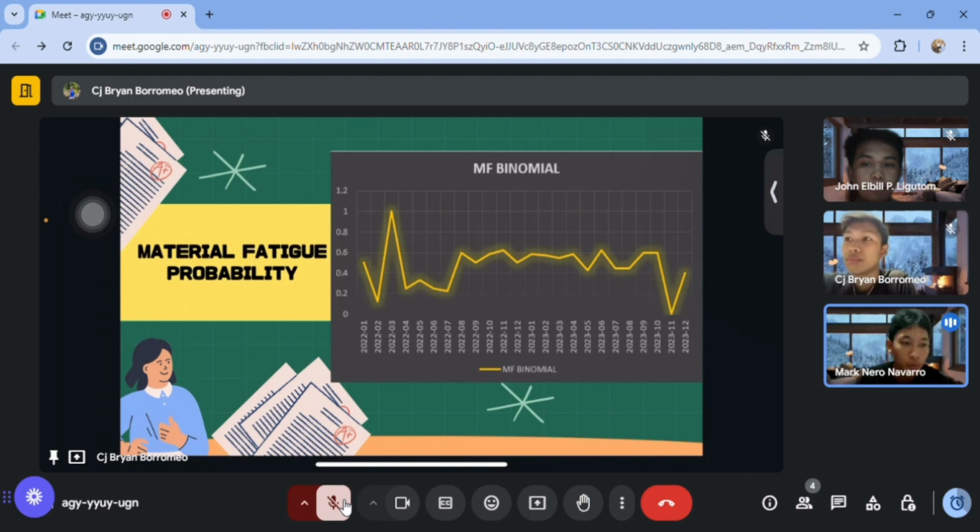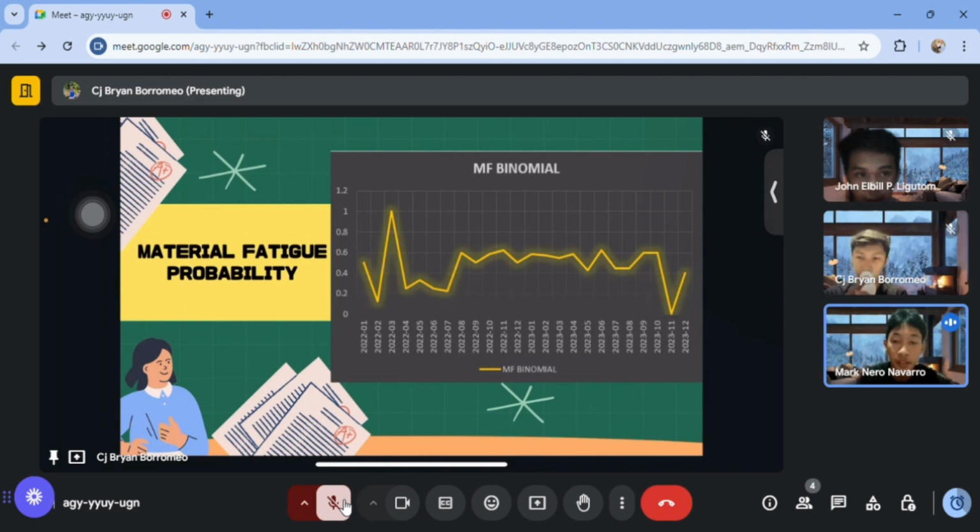Material fatigue probability. Over the 2-year period, the assessment of material fatigue focuses on the cumulative effects of repeated stress and wear on the material's integrity. During this time frame, factors such as load condition, frequency of use, and environmental influence can significantly impact the probability of failure. For instance, if the material is subjected to high traffic load or extreme environmental conditions, its likelihood of failure may increase markedly.